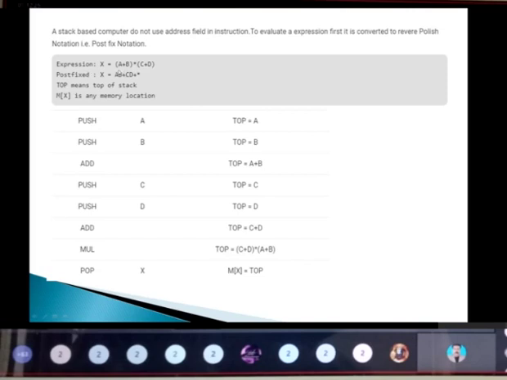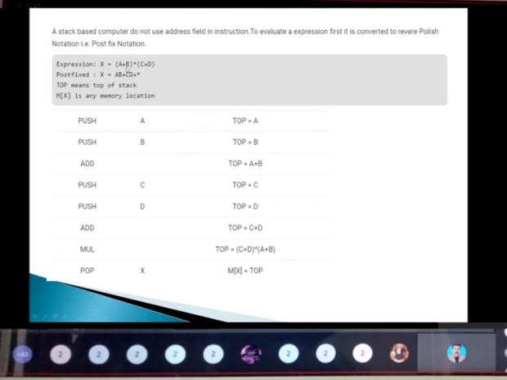Here I have taken the expression A plus B into C plus D. In postfix form it will be AB plus CD plus, as per the priority. Here we are using the top pointer. Top means which element is at the top. M of X here means the memory location; it indicates the memory location.